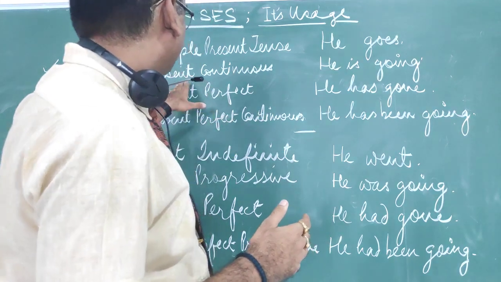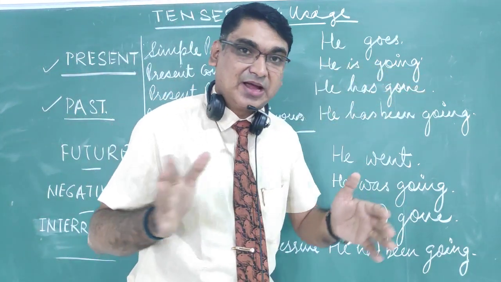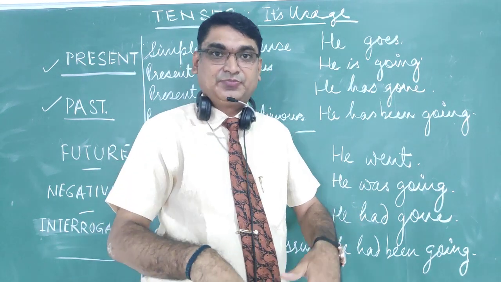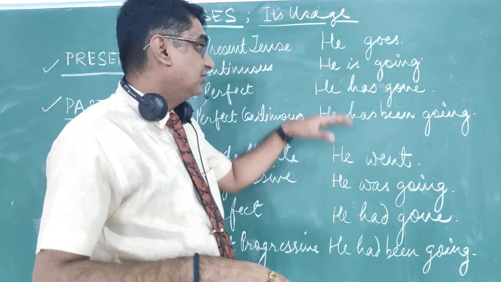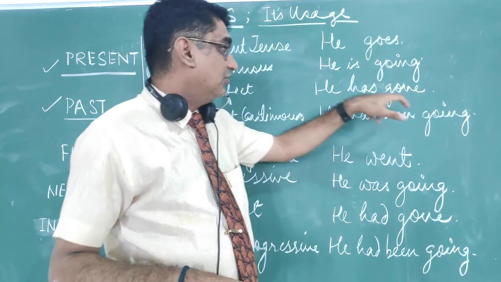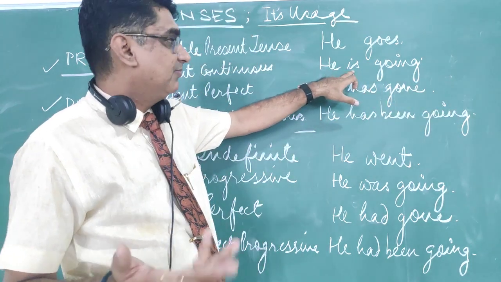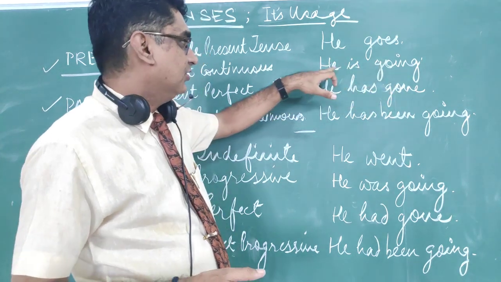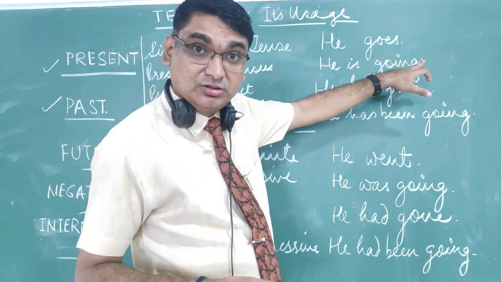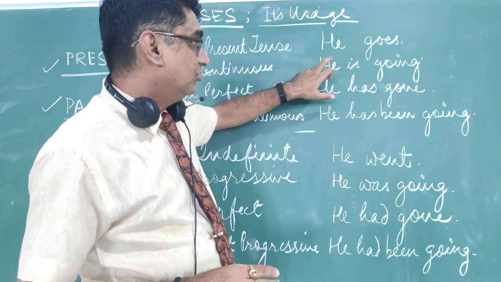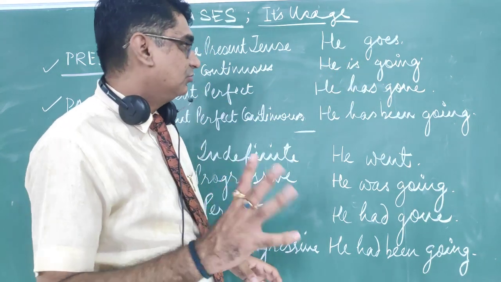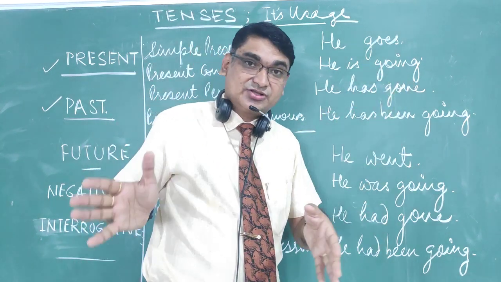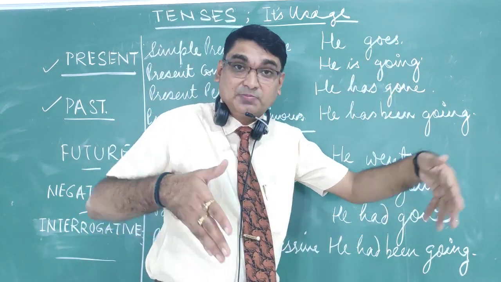Now look, this is present continuous: he is going. Some action has started and is still continuing in the present tense. Now 'is' is a helping verb over here. The helping verb may change. With I, it will be 'am': I am going. They are going. This helping verb depends on how many singular or plural people are there. So he is going. The action is still continuing in the present tense.